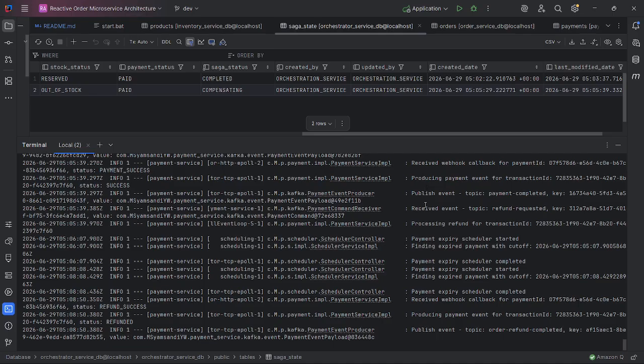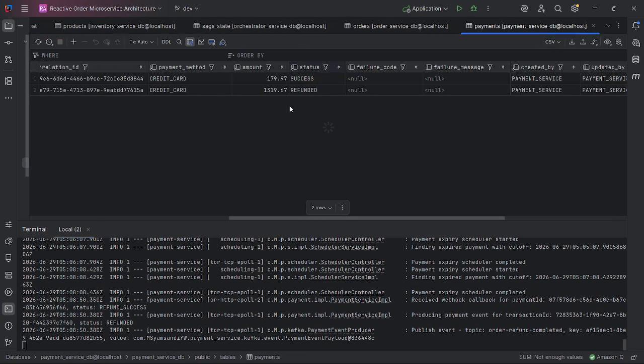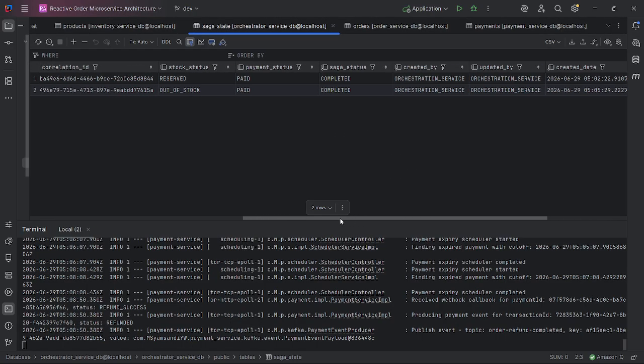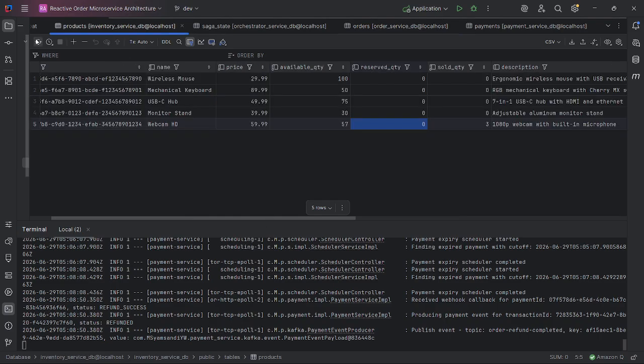Okay, let's check the database. Check payment first. Payment status is already refunded. Check Saga state. Saga status is completed, and the order has changed to refunded. And let's check product. It's still the same.